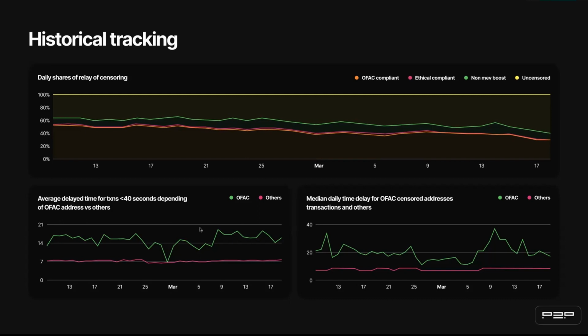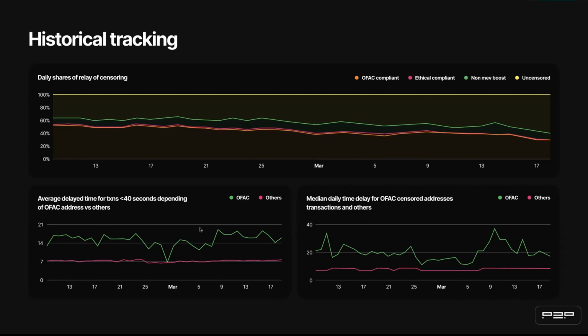The first plot above illustrates that the influence of censoring decreased during our research period, and Justin also said about this. The plot below reflects a big difference in inclusion time between transactions whose receiver or sender is on the OFAC list and others.